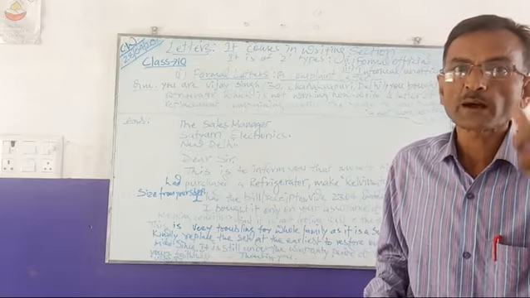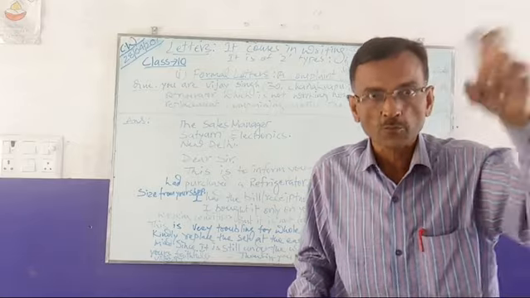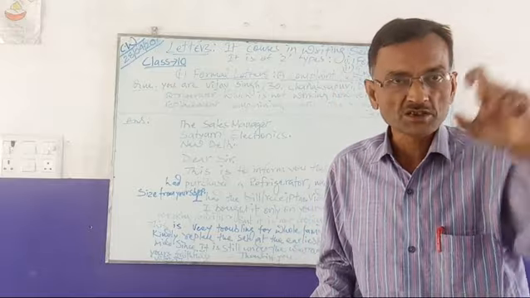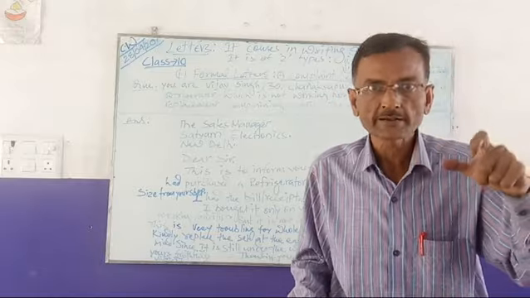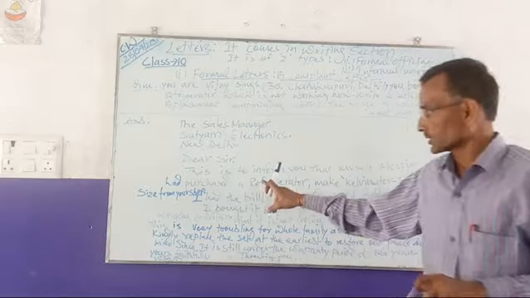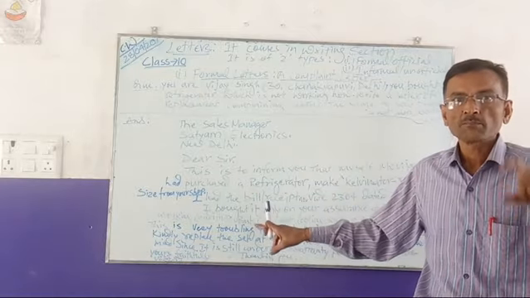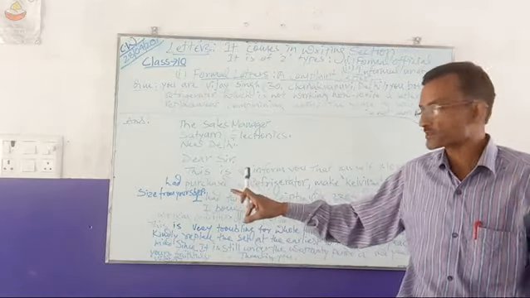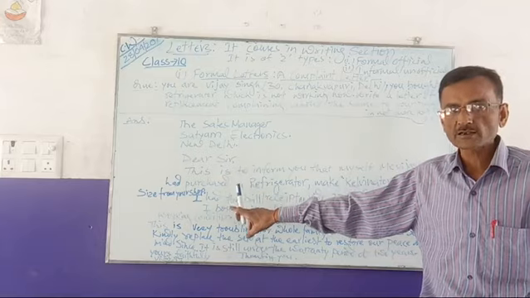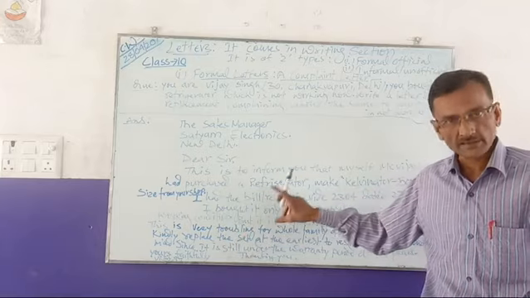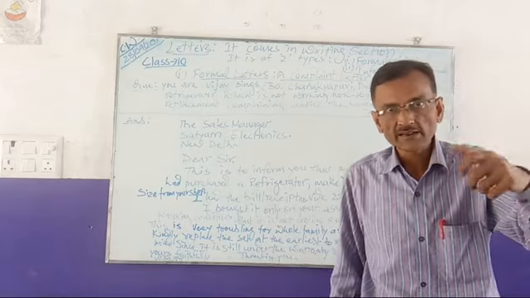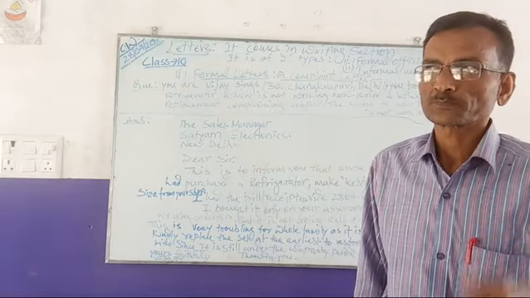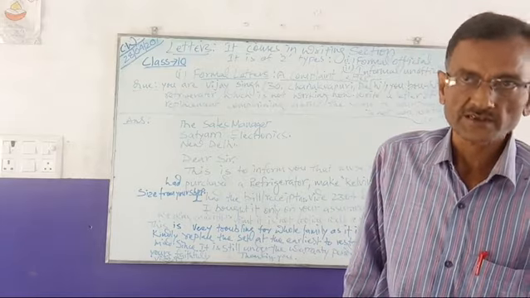If suppose he has bought a television and some sound problem or some picture problem is there, he can put up those malfunctions or irregularities of that particular set, and that you have to mention in your letter. What exactly this disturbance is with the set.